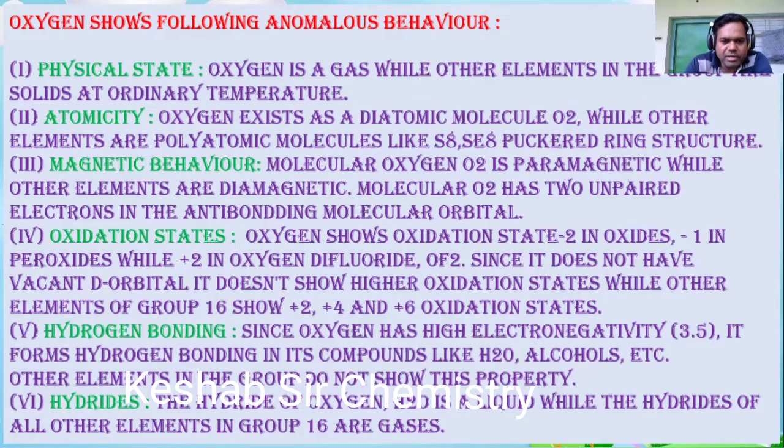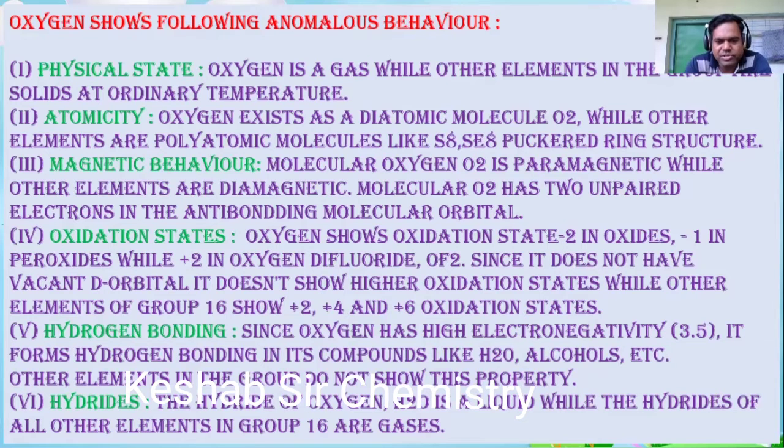Then hydrogen bonding. Since oxygen has high electronegativity, 3.5, it forms hydrogen bonds in its compounds like water, alcohol, etc. Oxygen can form hydrogen bonding while other elements cannot. Then hydrides.